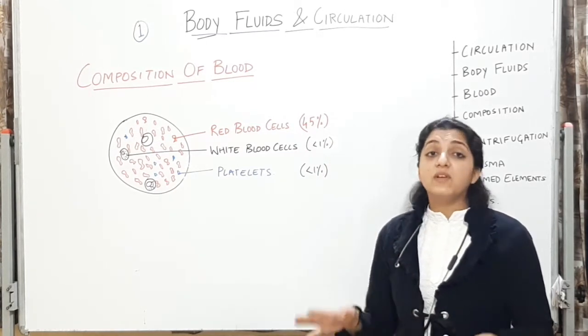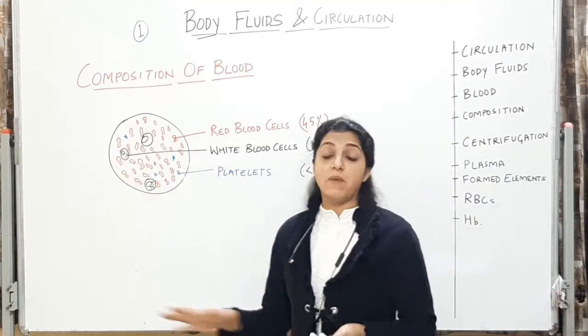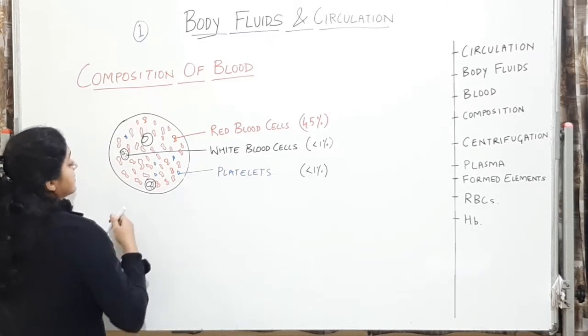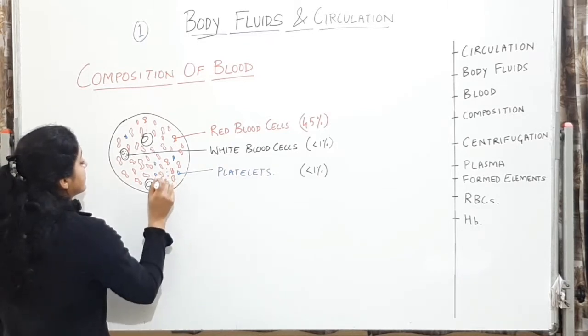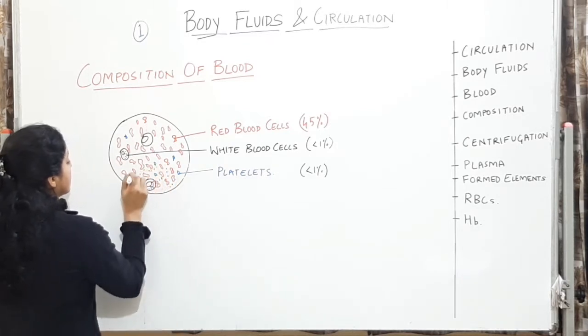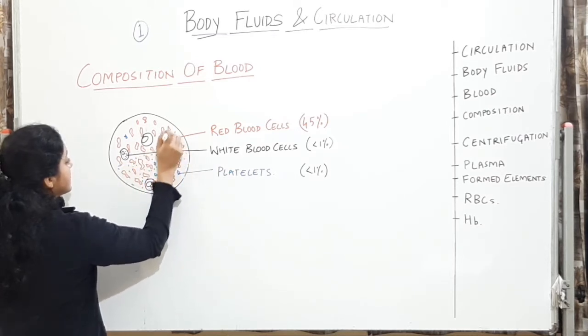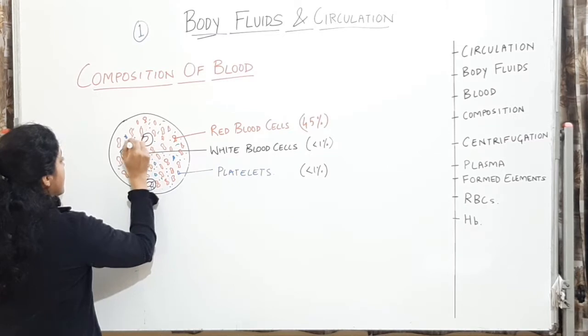So the rest 55% of the blood is made up of this plasma.